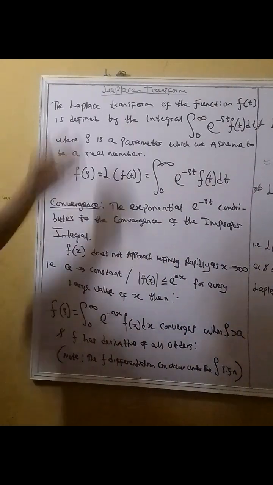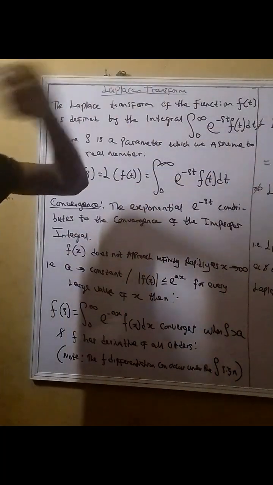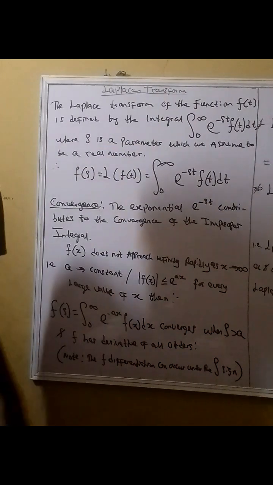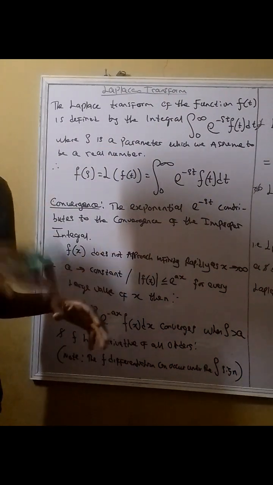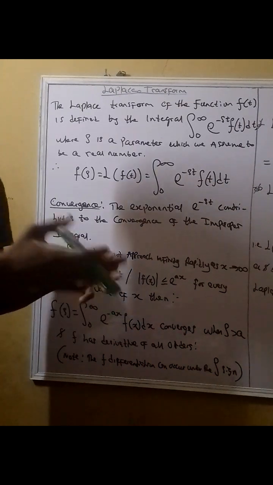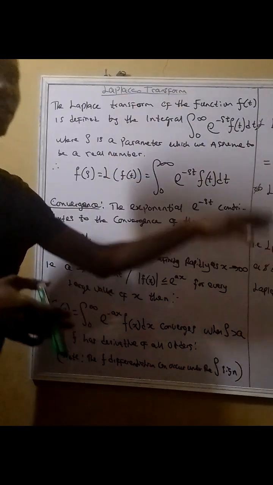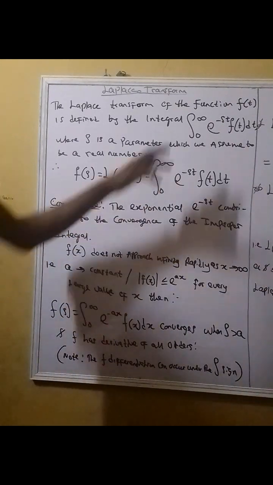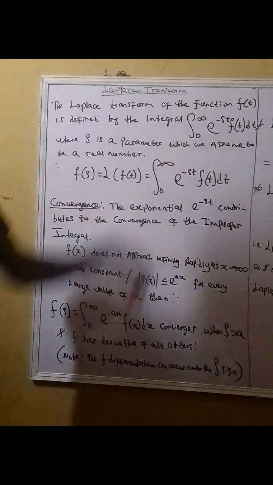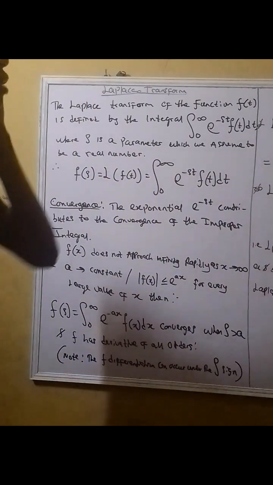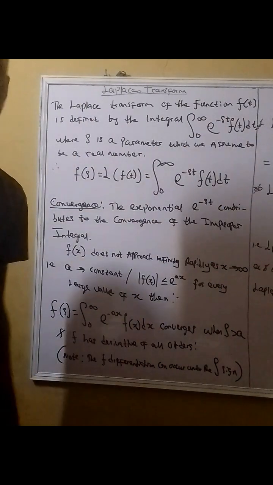Now, the Laplace transform of a particular function is defined by this integral, just like when you are used to the beta function, and whenever you are given a gamma function, they give you the integral values. So let's move on to our main important thing today. It says integrating from 0 to infinity of the exponential function e raised to power negative st, times the function f of t, dt.